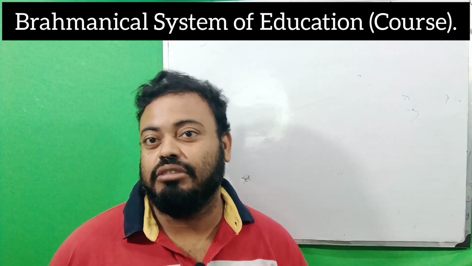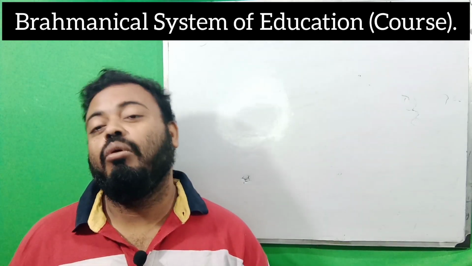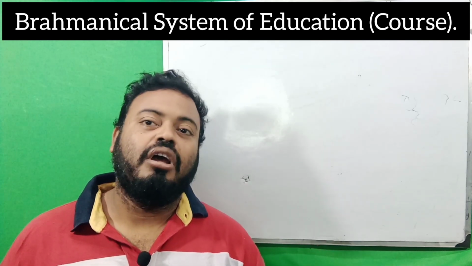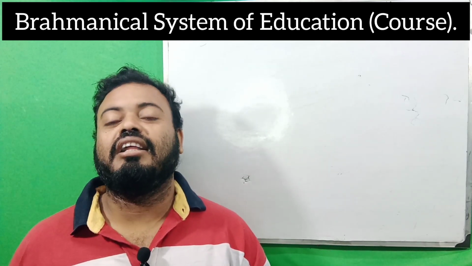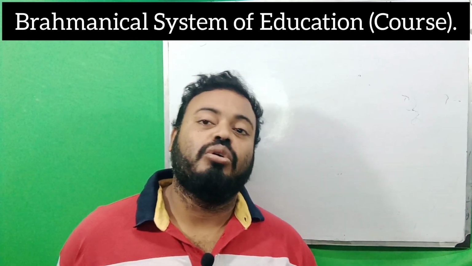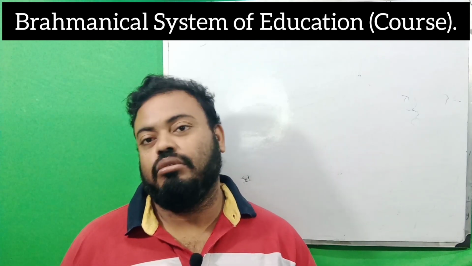The next and last course of the Brahmanic education system is worship of the gods. There was always worship of the gods, and it was the Brahmans who had the right to worship the god. There were four types of Varna in society, and at that time only the Brahman could worship the god.